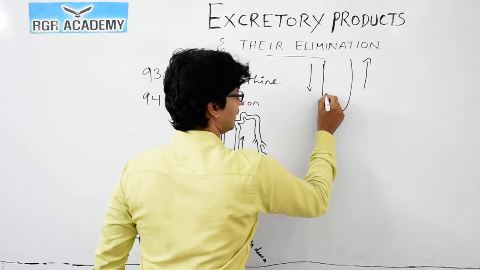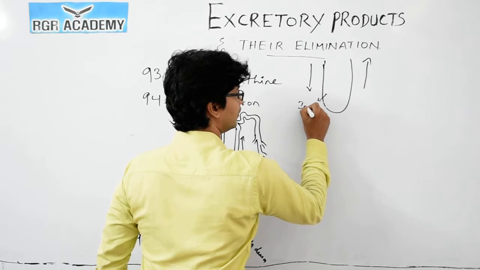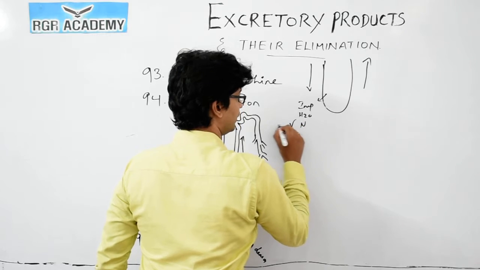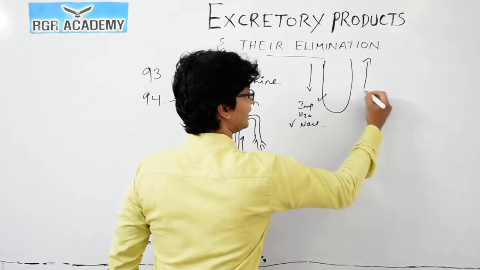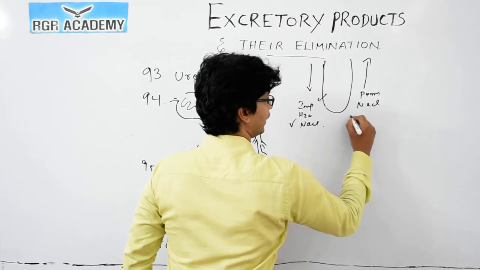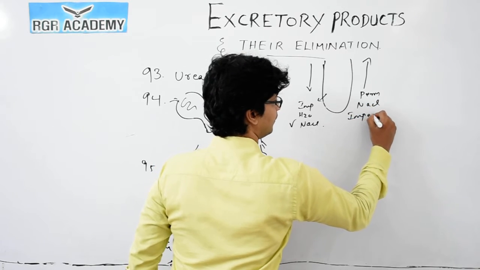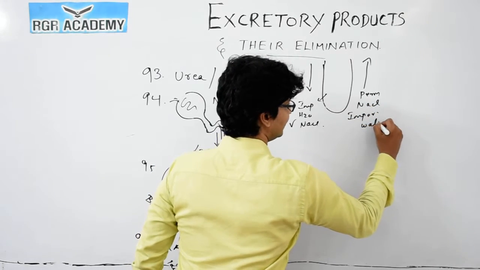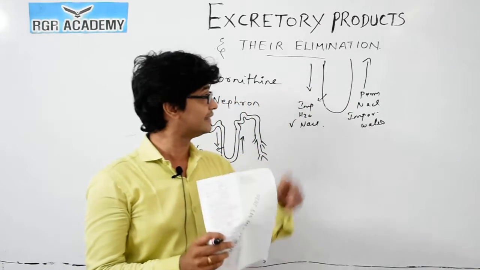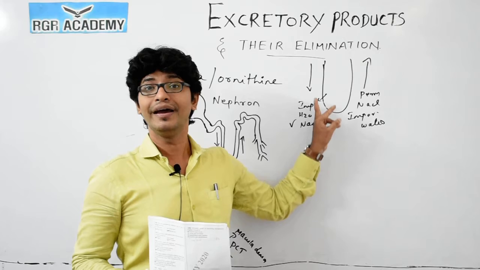This part is permeable to water and impermeable to sodium chloride, and this side is permeable to sodium chloride and impermeable to water. So this maintains the osmolarity gradient between the descending and the ascending loop of Henle.